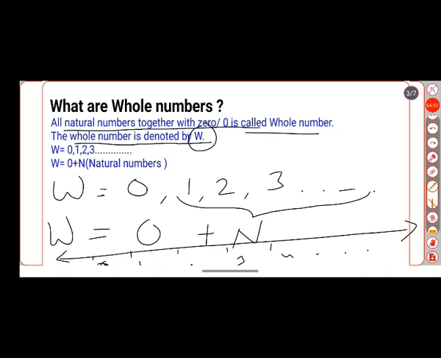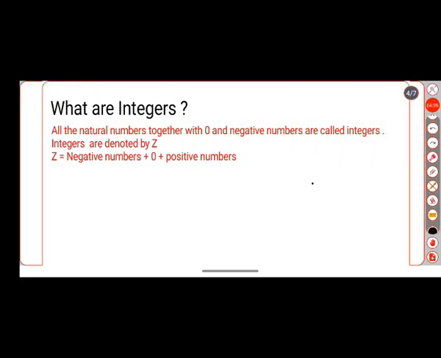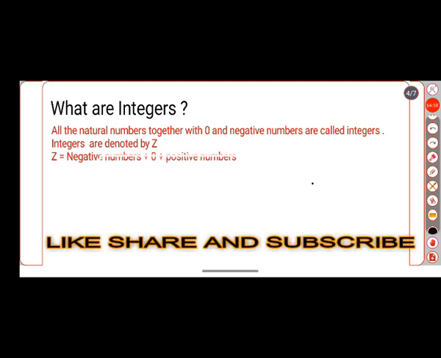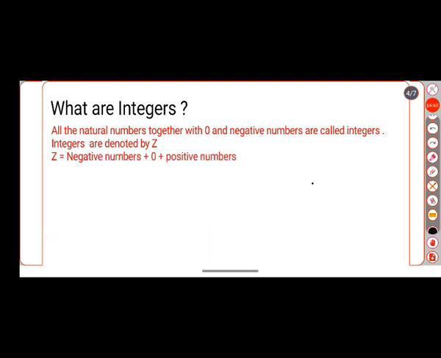Concept is clear? Okay. Now let us try to understand what are integers. See, think this is a number line.